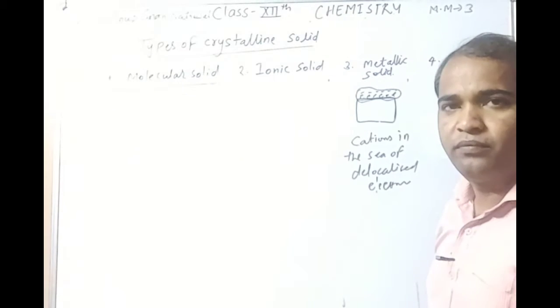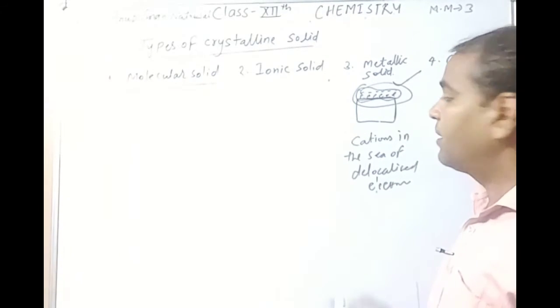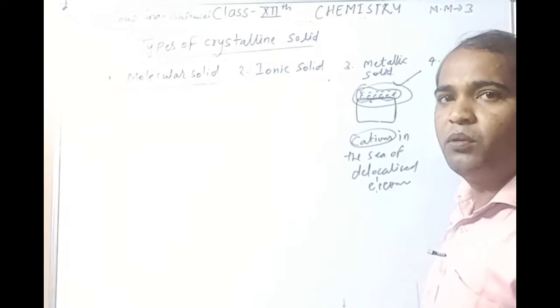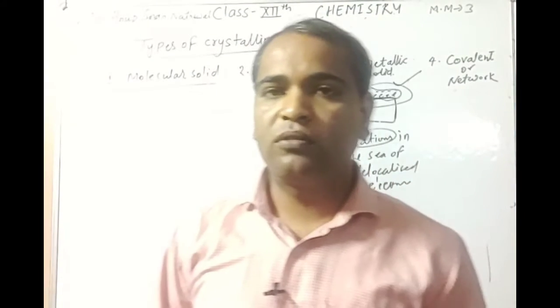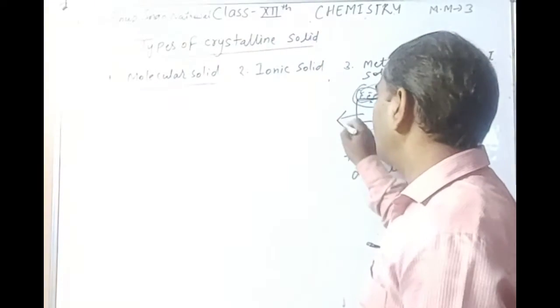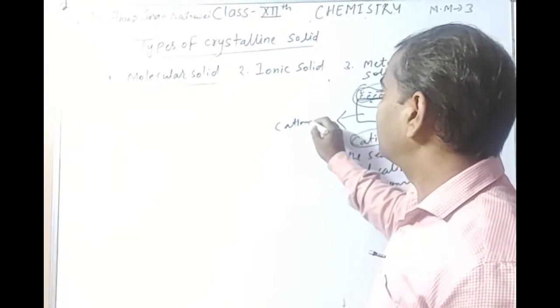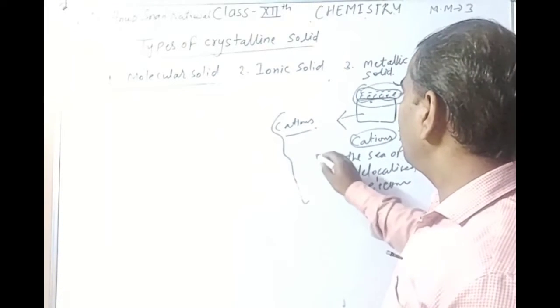This term is used because electrons are many and cations are fewer, because when electrons leave the surface of the metal, the metal forms cations. Therefore, the constituent particles are in this form.